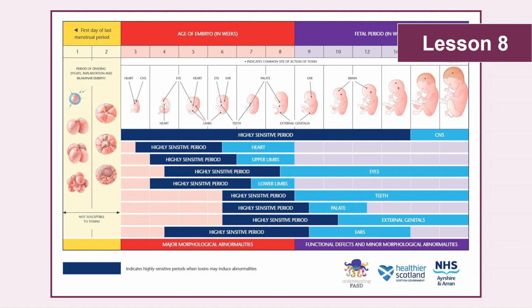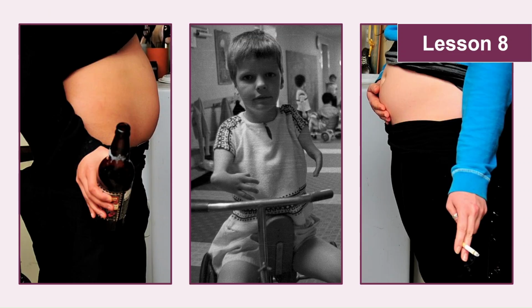Those first 6 weeks, however, are a really important time for the development of the heart, the central nervous system, and the eyes. And if the mother is ingesting alcohol or is smoking or around cigarette smoke in the time when she's unknowingly pregnant, then she could be doing harm to the unborn baby. If time allows, there's also an opportunity to dig a little bit deeper into the effect of external substances on the developing fetus, with pupils receiving information about the effects of alcohol, thalidomide, and smoking on fetal development.